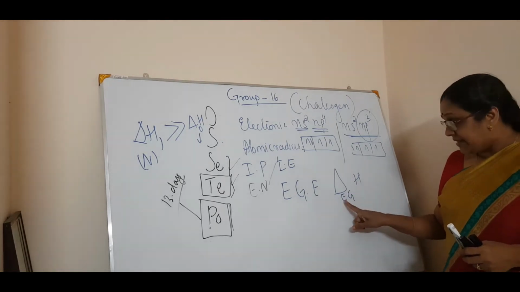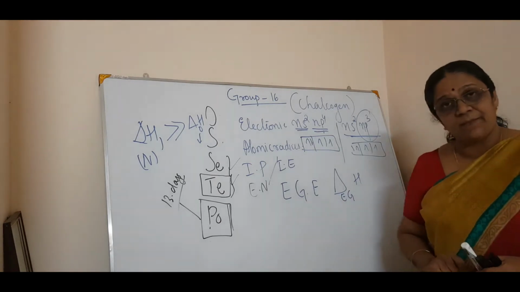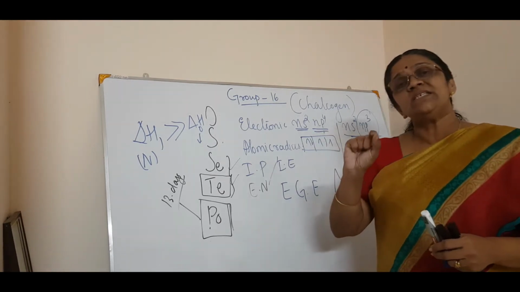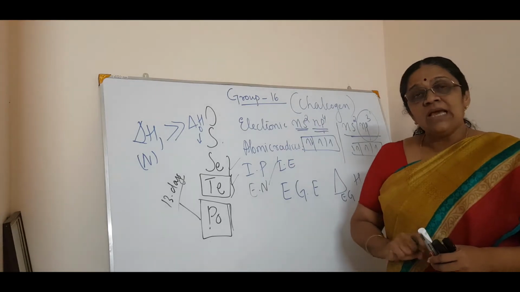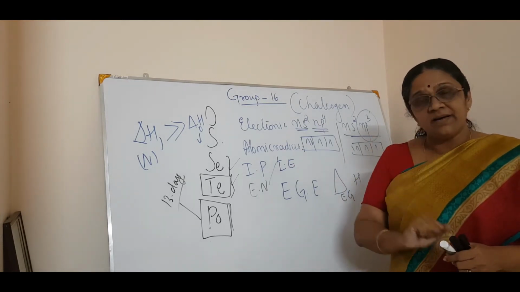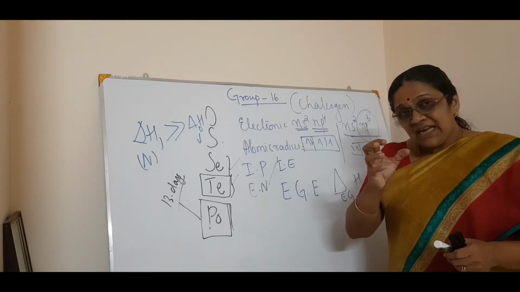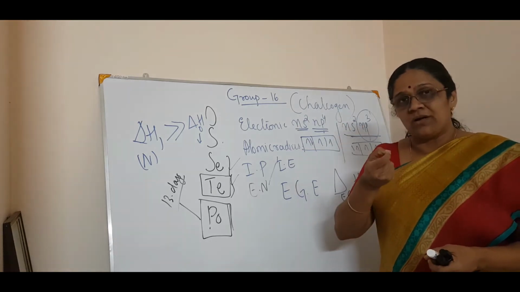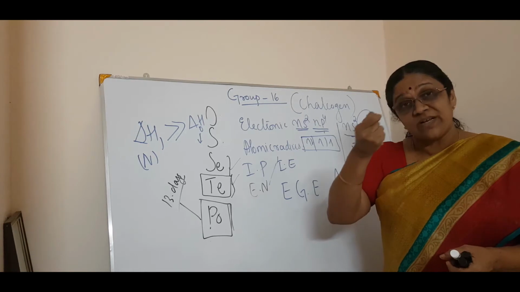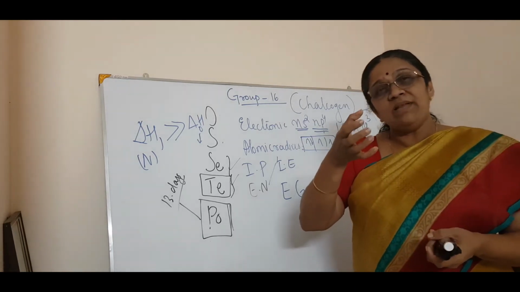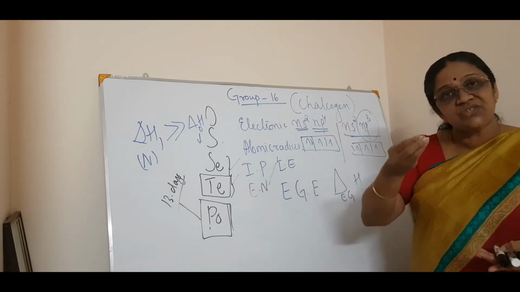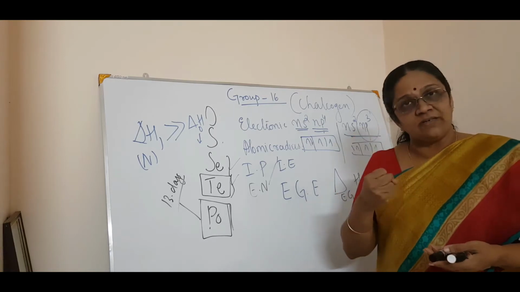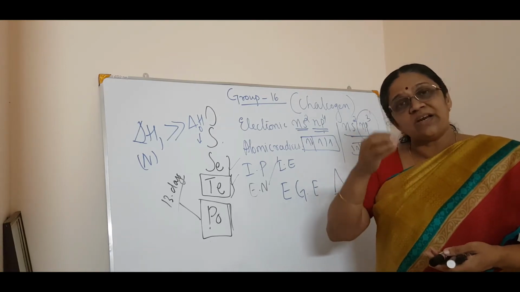Electron gain enthalpy is nothing but the ability of an atom to attract an electron. To be more precise, the ability of a neutral gaseous atom.